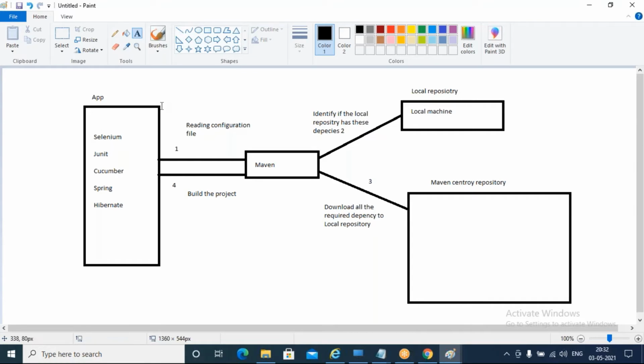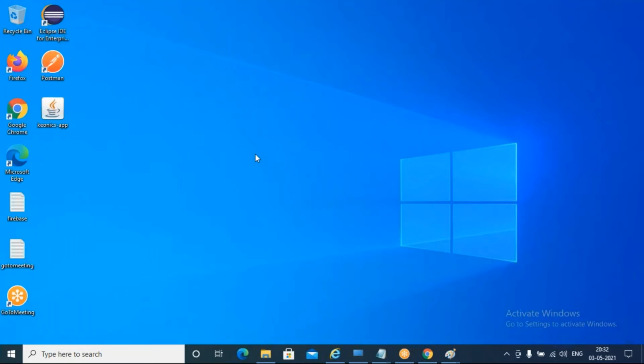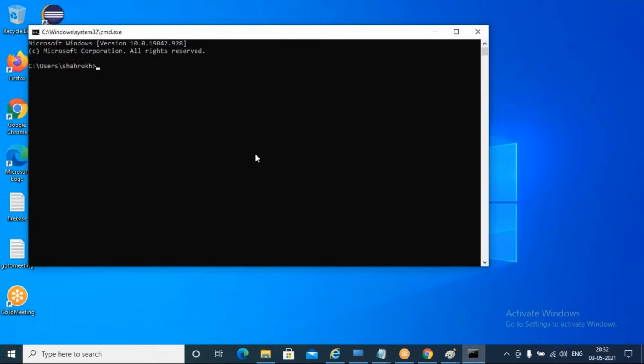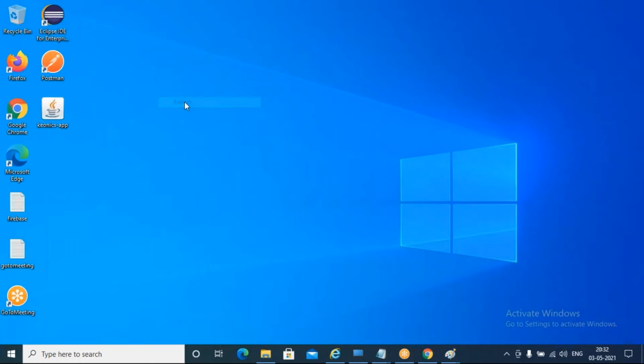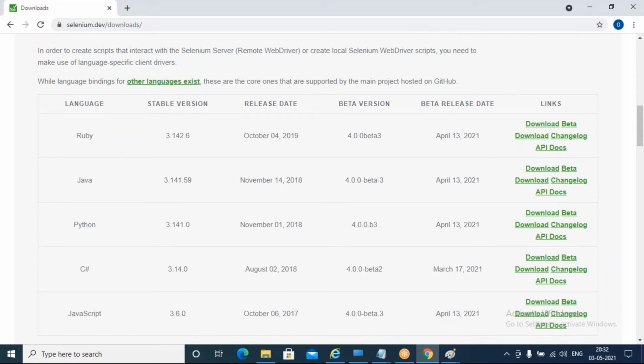Now I'm going to talk about how we can install Maven on our local computer. Currently, if I go to my command prompt and run the command mvn -version, which is the command to check the version of your Maven, and hit enter, I can see 'mvn is not recognized as an internal or external command'. So Maven is not available on my machine yet. I need to download and configure it.